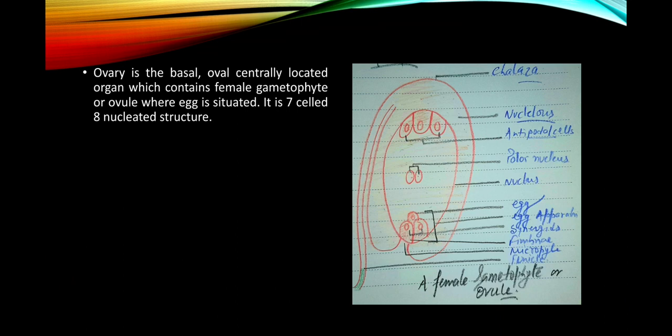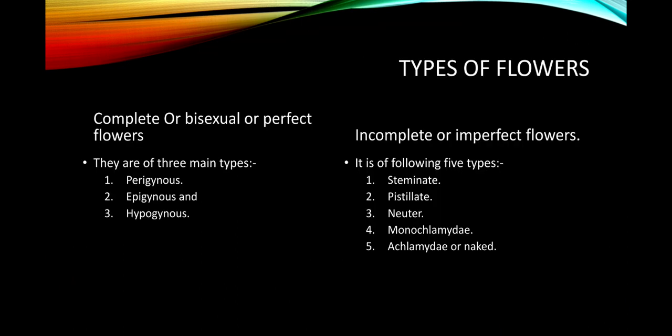And it is very important because it is often asked in medical examinations and also in the various CBSE and state boards. So now, the types of flower. I have just divided the flower into two main types depending upon the reproductive organs.